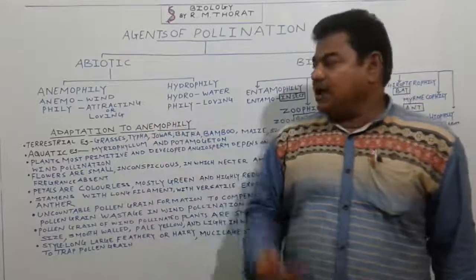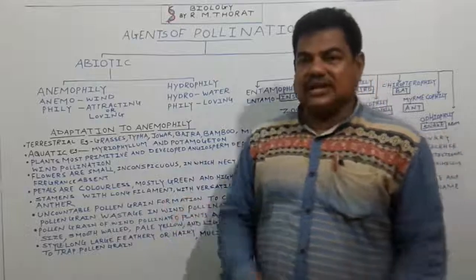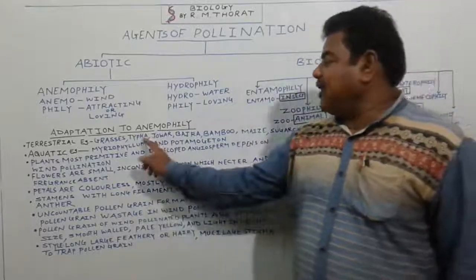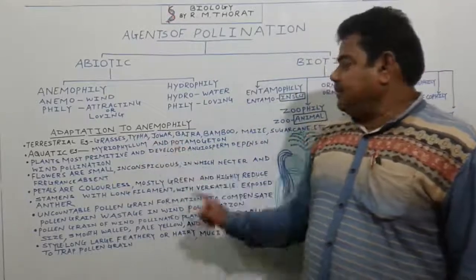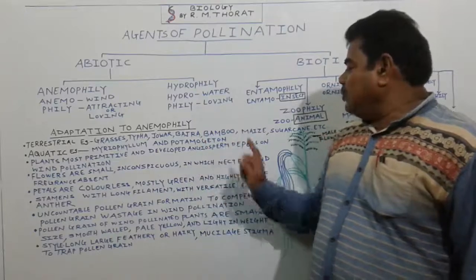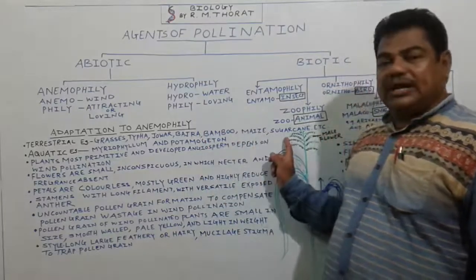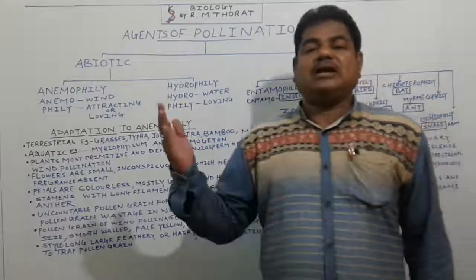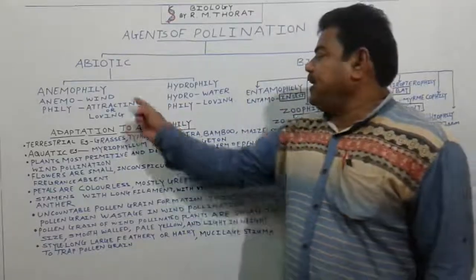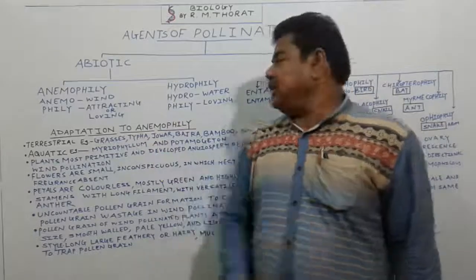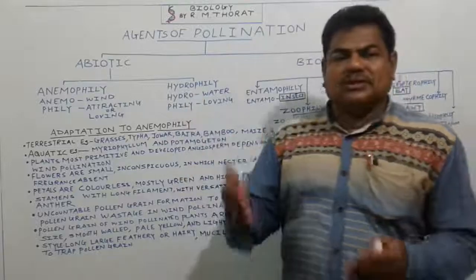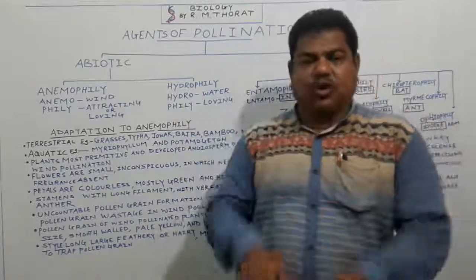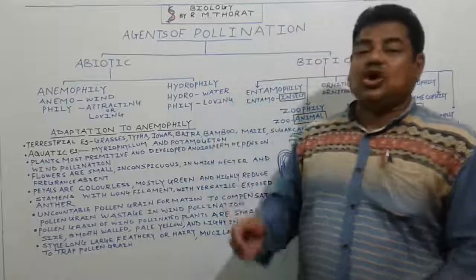Wind pollinated plants, for example grasses, then typha, then jawar, then bajra, then bamboo, then maize, then sugarcane. So many plants depend on wind for the process of what? Pollination.